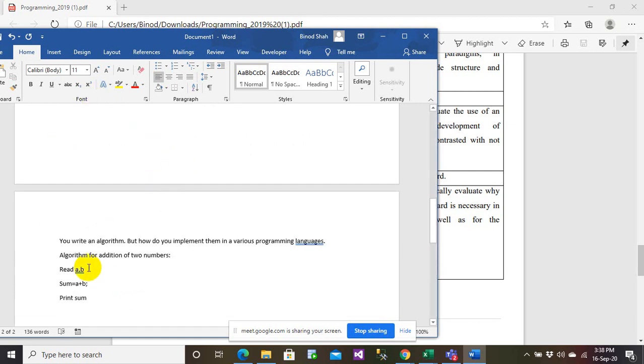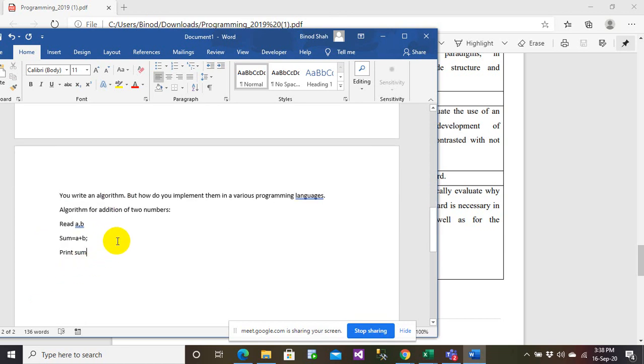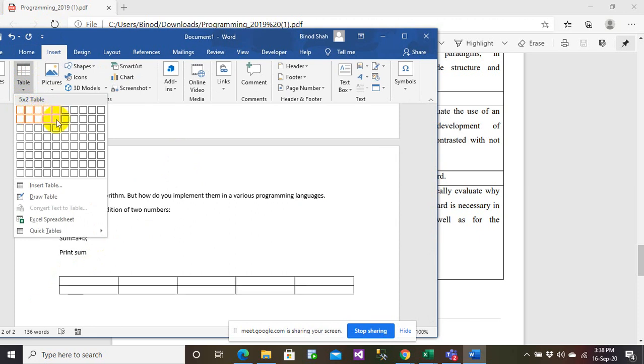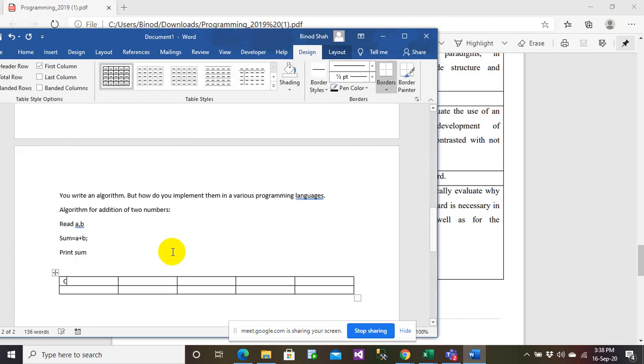Now, how would you be able to implement this algorithm using different programming languages? Let me take a table. Let's say this could be C, C++, C Sharp, Java, and there could be Python. How would you be implementing this algorithm?